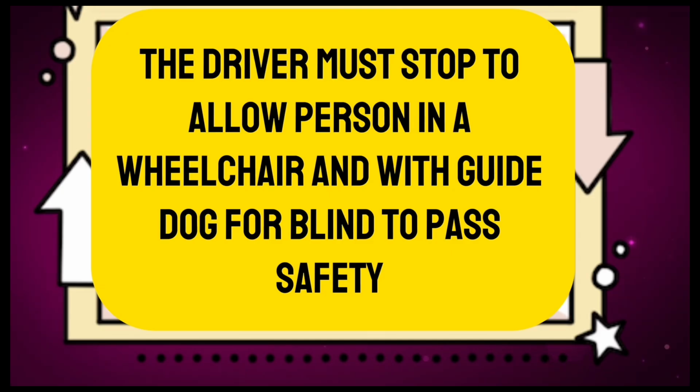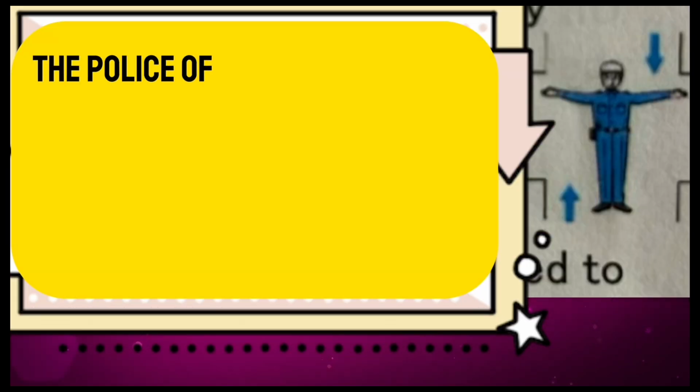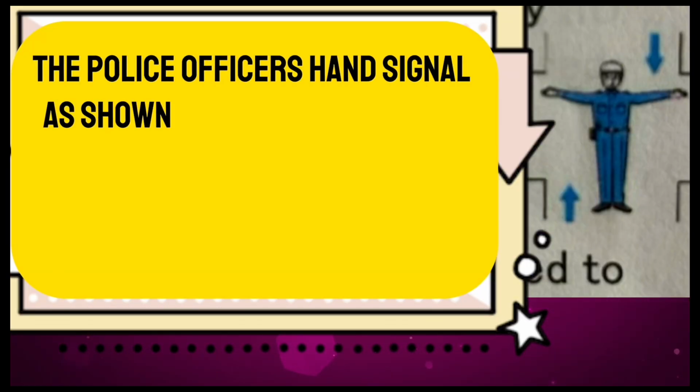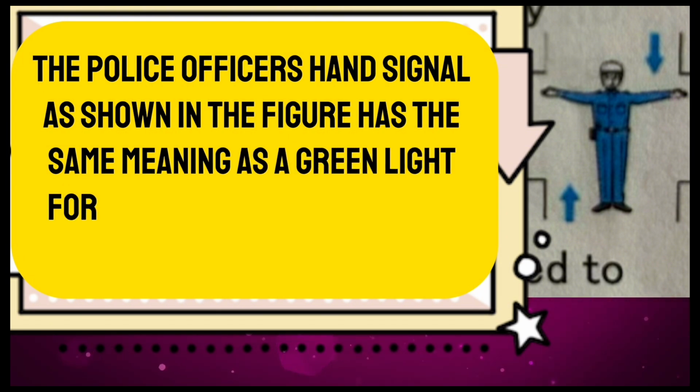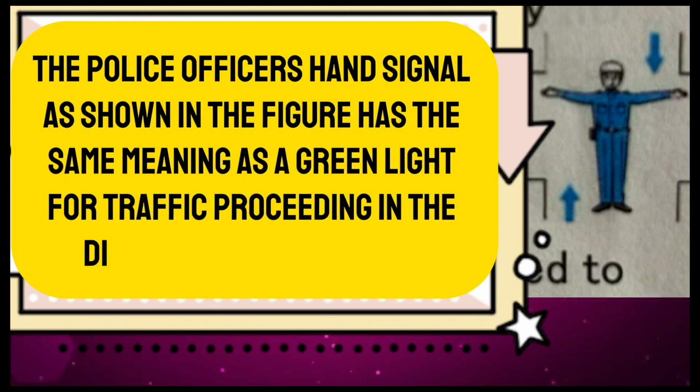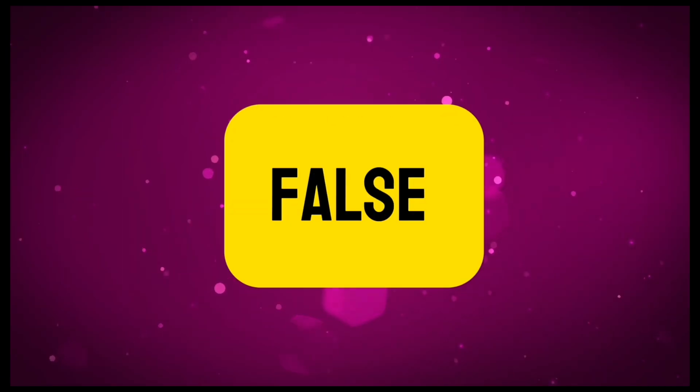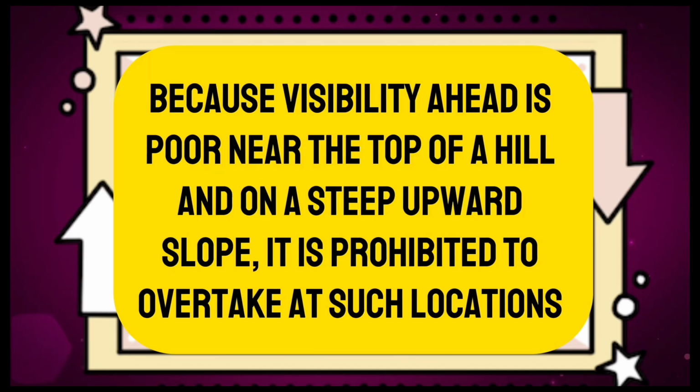The driver must stop to allow person in a wheelchair and with guide dog for blind to pass safely. False. The police officer's hand signal as shown in the figure has the same meaning as a green light for traffic proceeding in the direction of the arrows. False. Because visibility ahead is poor near the top of a hill and on a steep upward slope, it is prohibited to overtake at such locations.